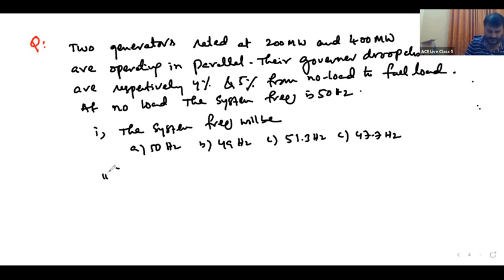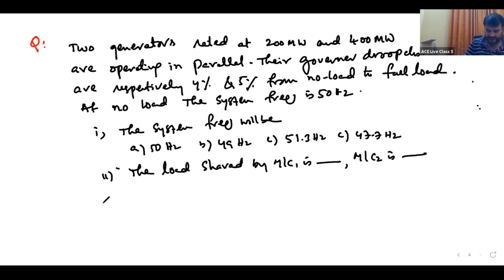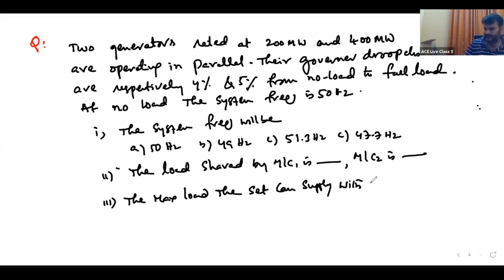Second question: the load shared by machine 1 is dash and machine 2 is dash. Third question: the maximum load the set can supply without overloading any machine.